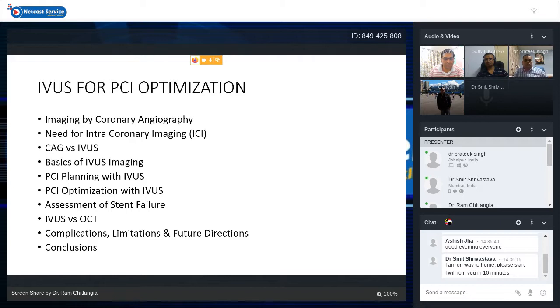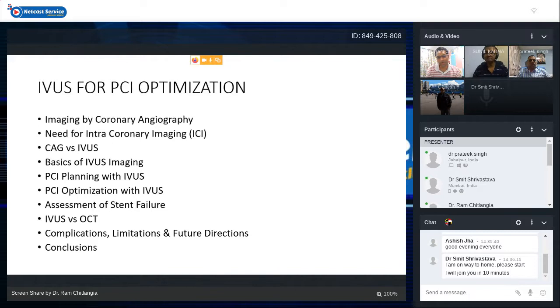Then there are two major things for PCI with IVUS: one is planning of PCI with IVUS, and second is optimization of PCI with IVUS, basically pre-stent implantation and post-stent implantation.